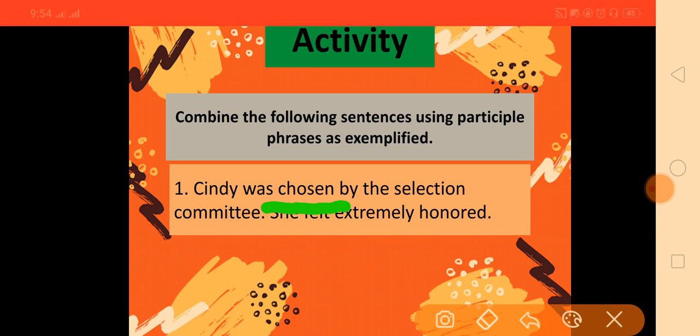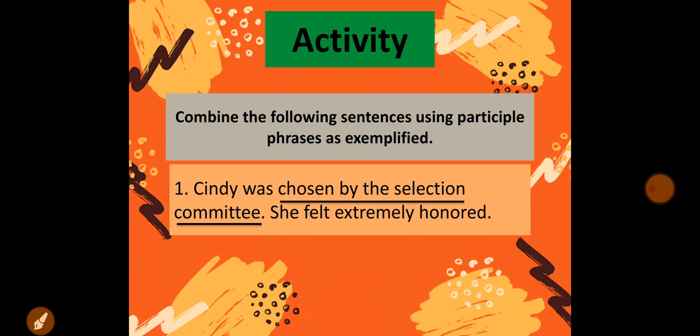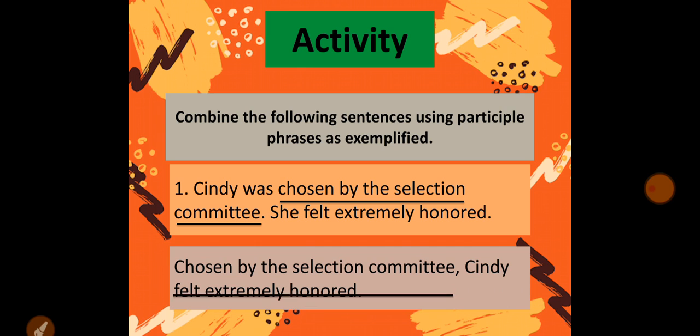chosen. The third form of the verb is given, which is a past participle. So selecting this, the phrase will start from this chosen and then the rest are the modifiers, by the selection committee. So we'll pick this phrase and bring it to the start, like this: chosen by the selection committee.